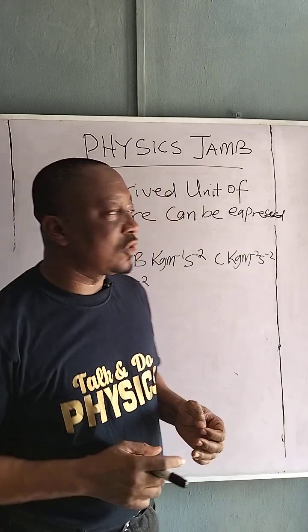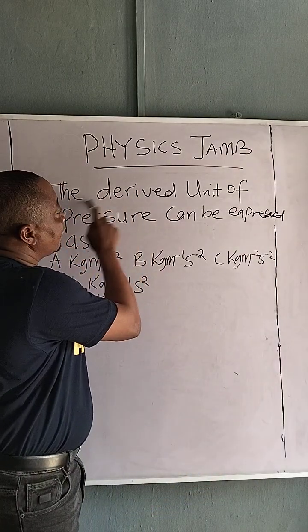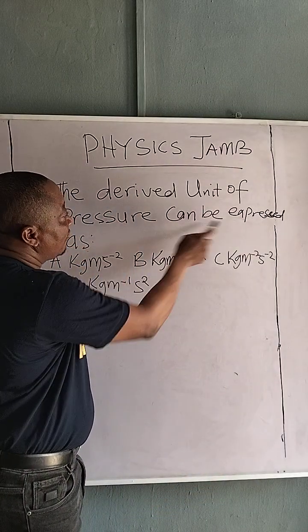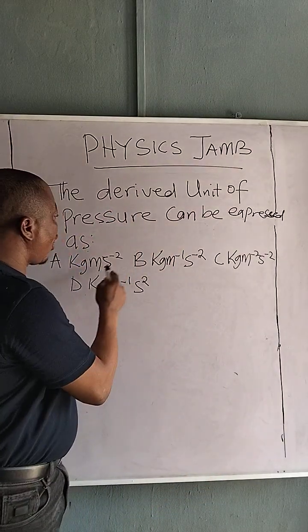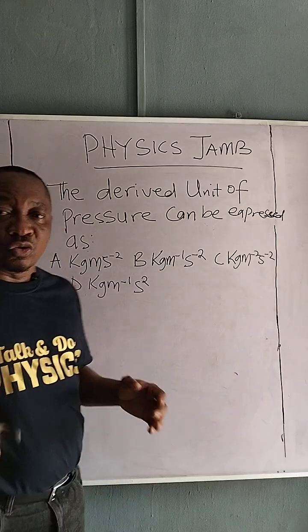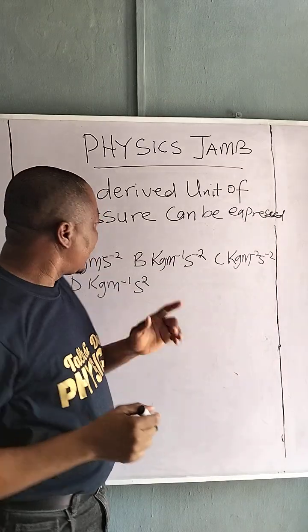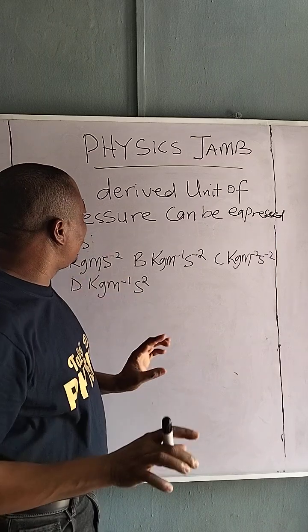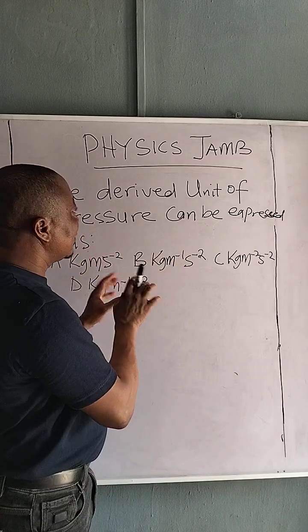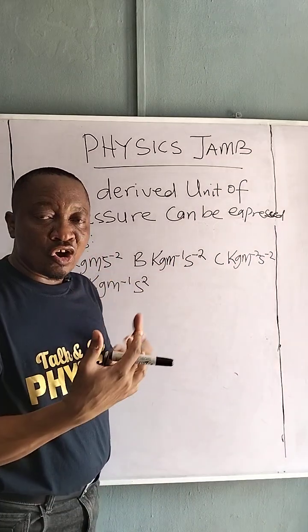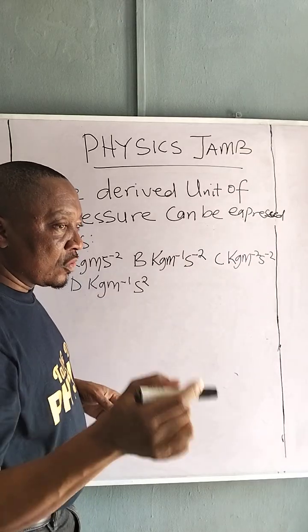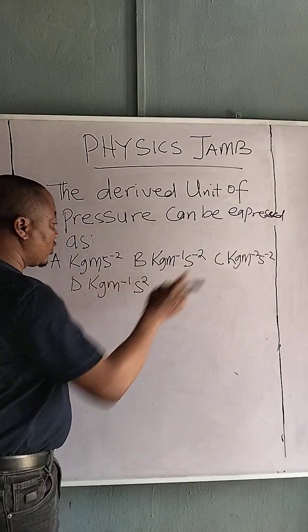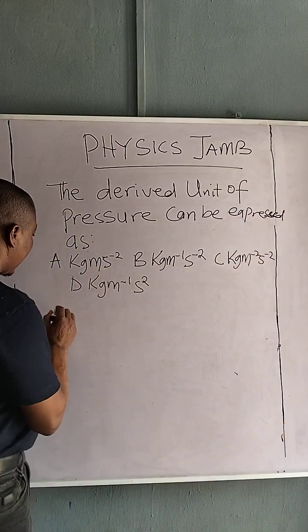We are going to dive into the derived unit of pressure can be expressed as, these are the options given. So what you need to do, the right formula you need to use is the one that I've given you in units. They now tell you to derive the unit to express how pressure can be derived. So we want to check among these options which one is correct. So let's dive into it.